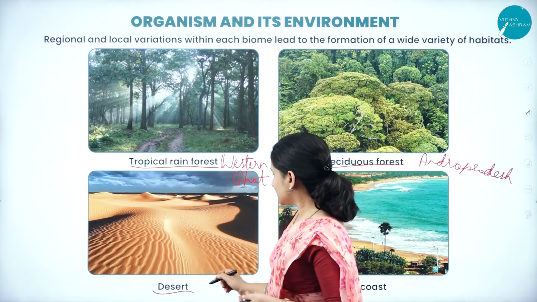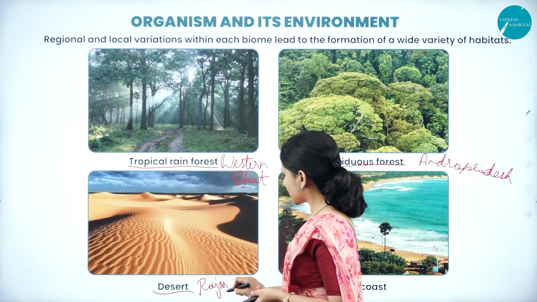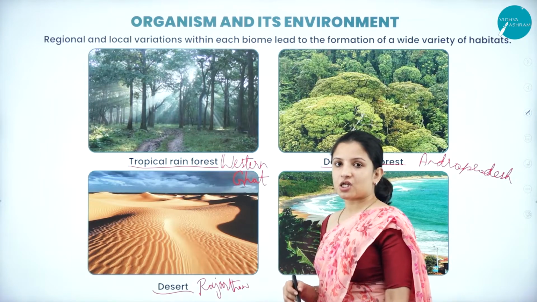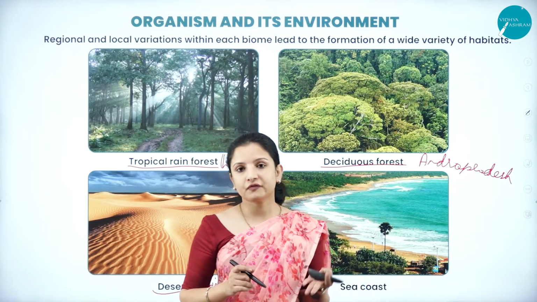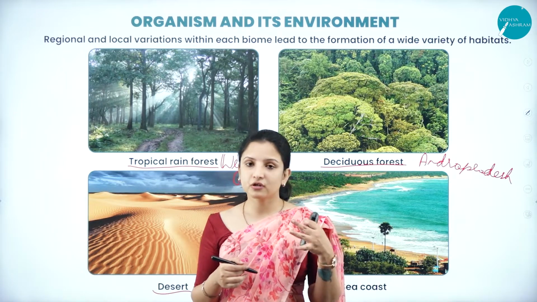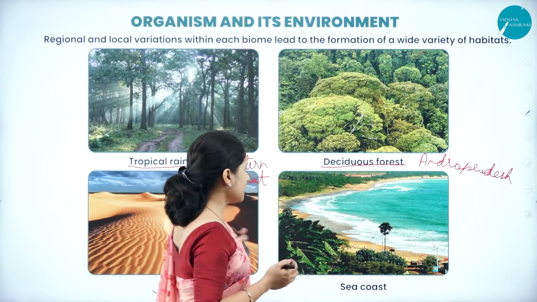Next, talking about deserts, that is the Thar Desert of Rajasthan. It is a region which receives less precipitation and high temperature, and because of less precipitation, it will result in the formation of a desert or sand dunes.